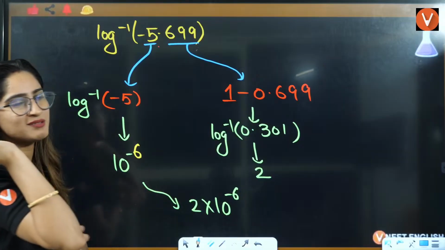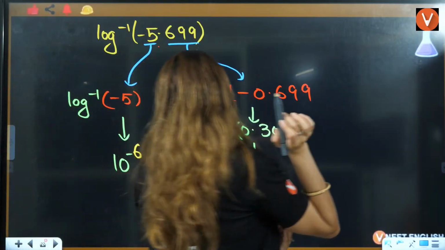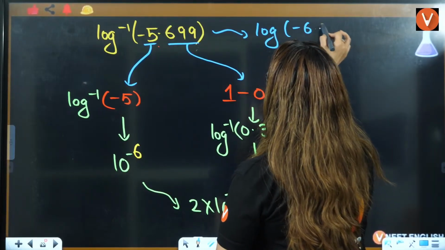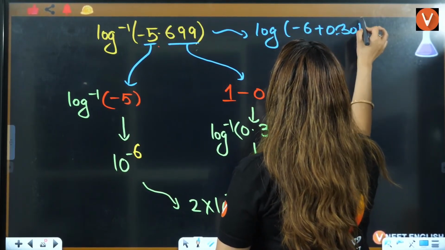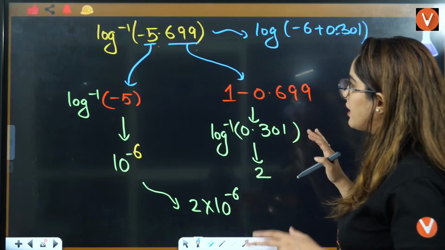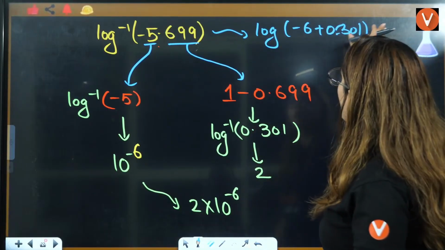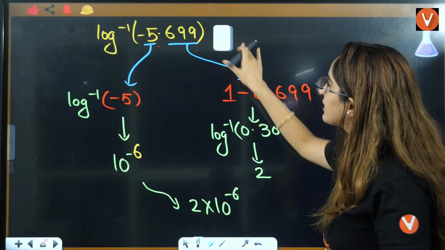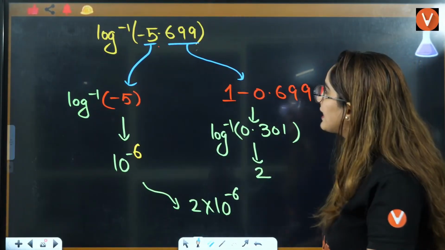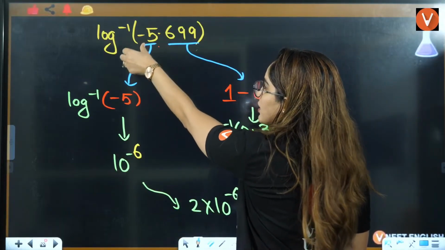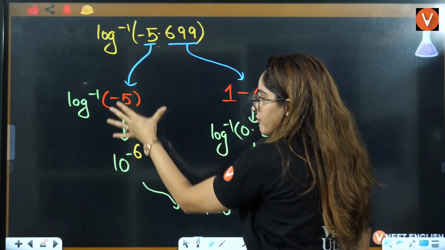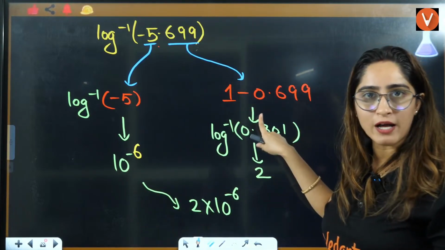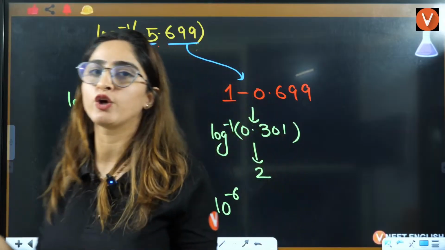Now, the one that you are saying, ma'am, can we do it like this? Ma'am, can we do it like 6 minus 6.301? See, you are just making it more complicated. That's why I'm not asking you to do it this way. I'm rather giving you a simple way: whatever you have before the decimal, you take the log inverse of that, and after the decimal, you subtract 1 from here, and you will get your answer.